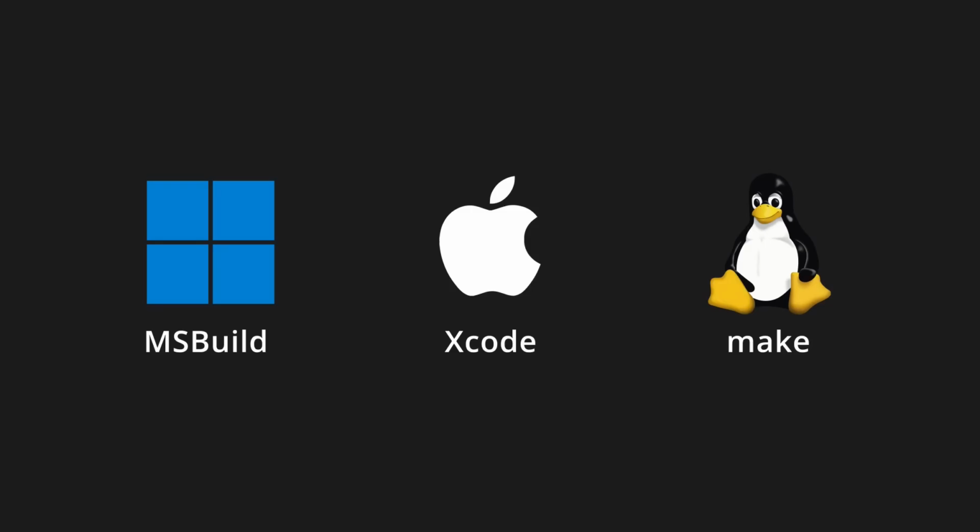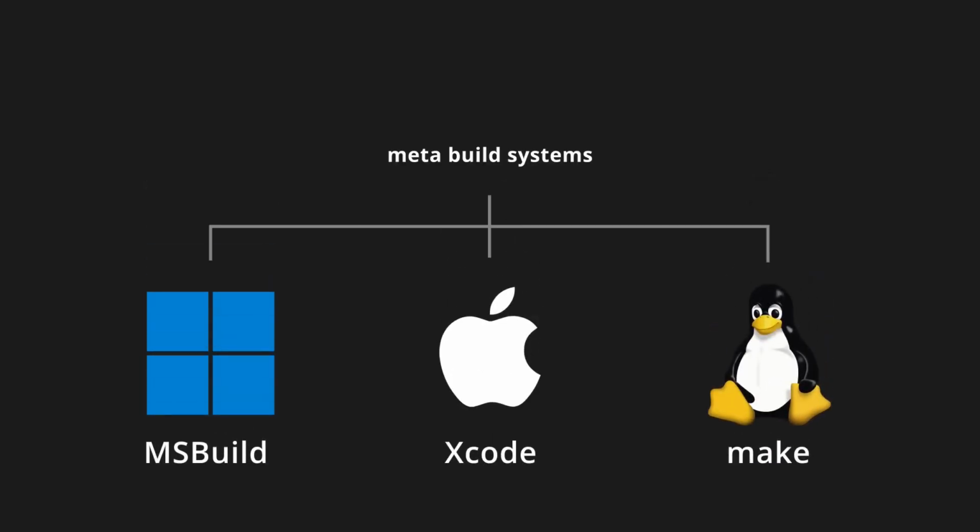So what do you do if you're using Windows and your coworker is using Mac? Well, you need to use a meta build system which generates the correct build system based on the platform. But even at this level, the community is fragmented. Some people use CMake, other people use Premake or QMake or Meson or whatever else. And they all have their own unique way of working. There's also meta build systems which generate meta build systems. But thankfully most devs seem to agree that one level of meta is enough.